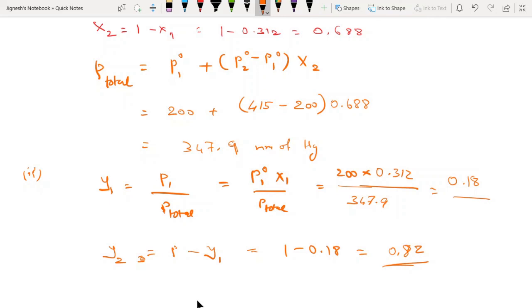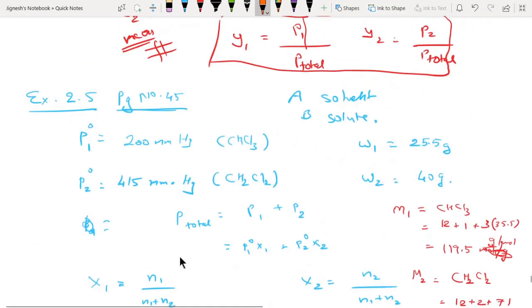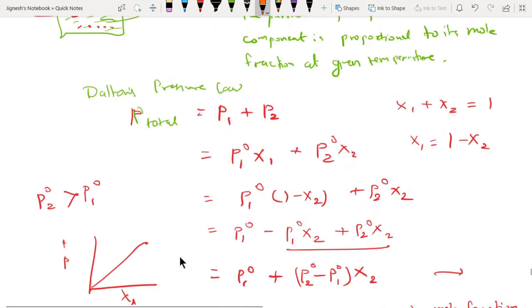There is one more index question given to us, and that index question is on page number 49. So please do that. It's the same kind of sum, and please do watch this video again and again and try to learn. This is the solution.